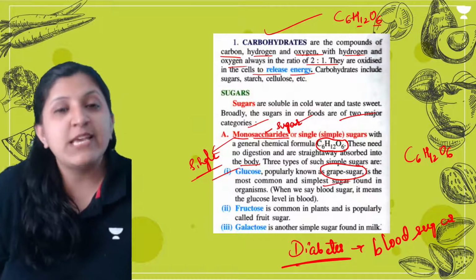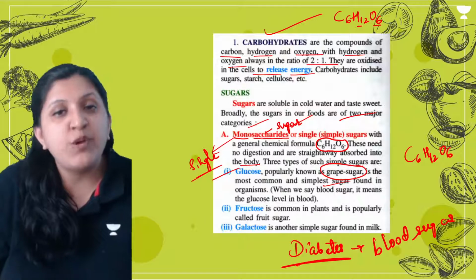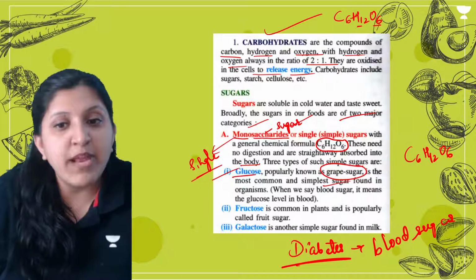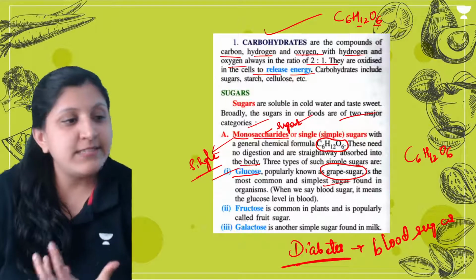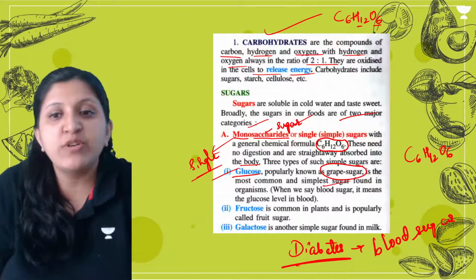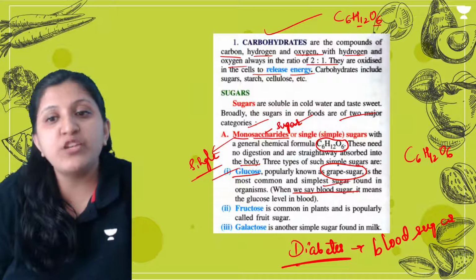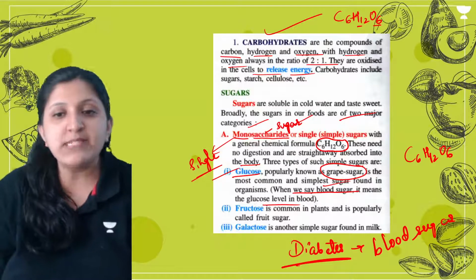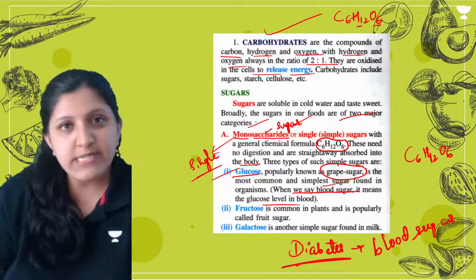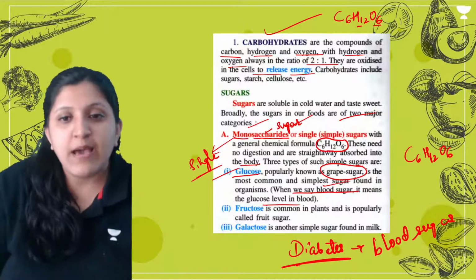We either say blood glucose or blood sugar has increased. So glucose is a simple unit which can be readily absorbed.